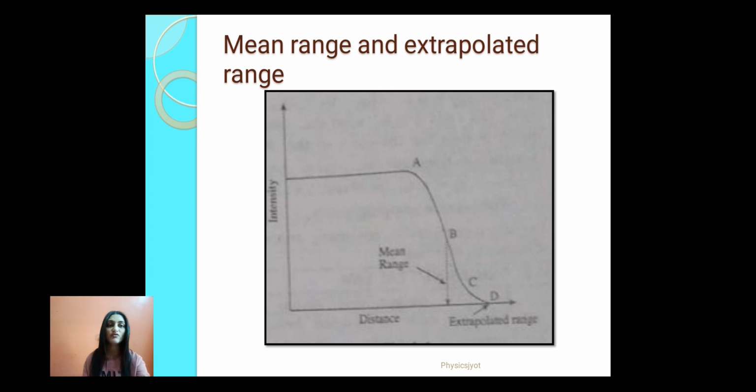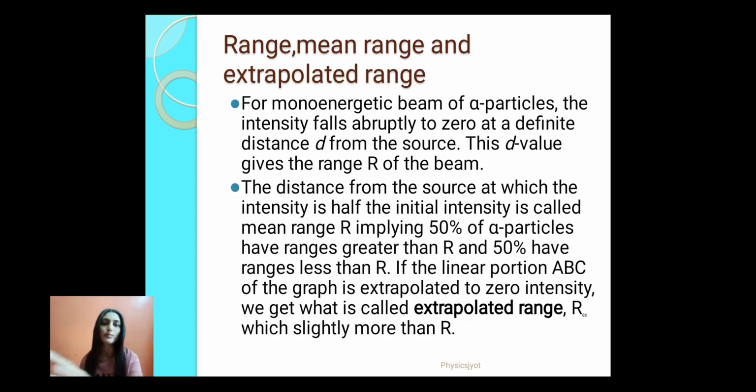So we have a mean range and extrapolated range. You can see this B point, it represents the mean range, and there is one extrapolated line over here, CD, that is the extrapolated range. Now let us understand what is mean range and extrapolated range.